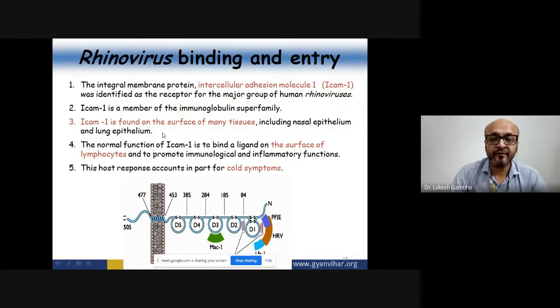Under the normal case, what is happening? ICAM1, which is present on the surface of the lymphocyte, will bind to inflammatory ligands, and it will generate the immune response. Whereas in case of rhinovirus, the rhinovirus outer proteins present on the surface, that is VP1, 2, 3, are responsible for recognizing this particular receptor and then induce the common cold.